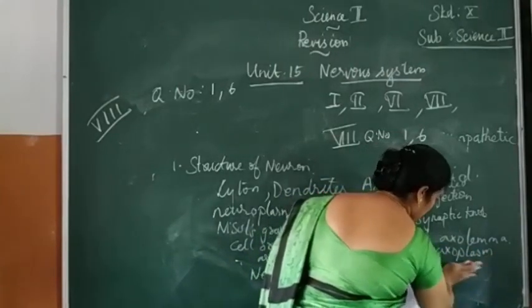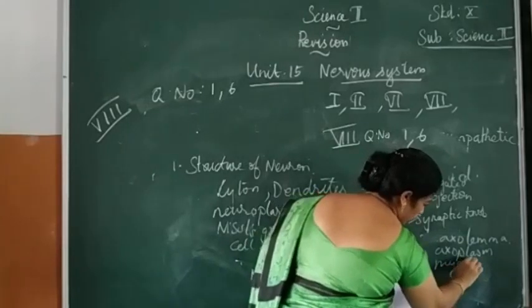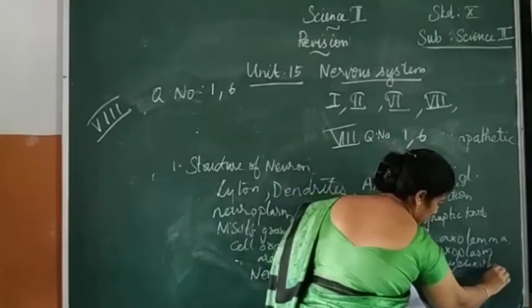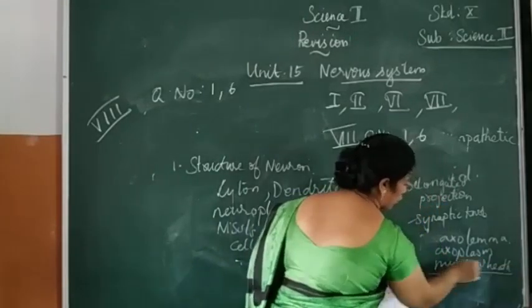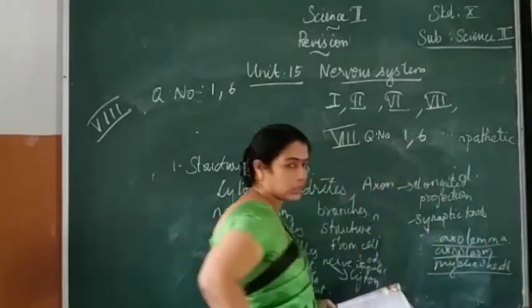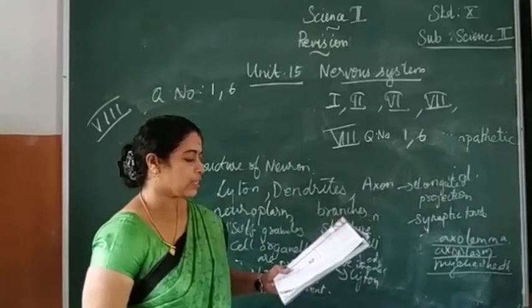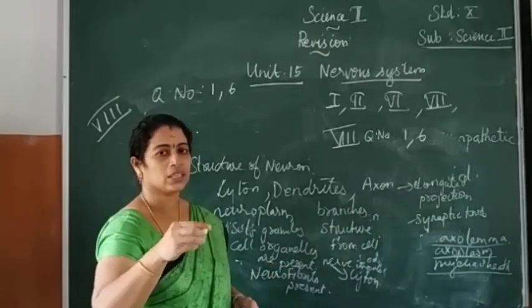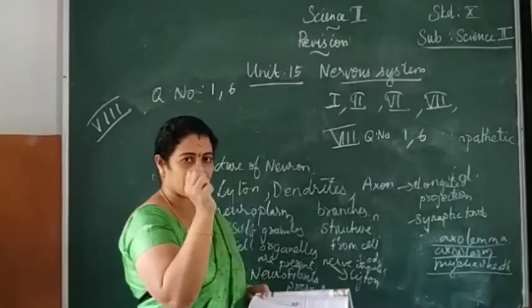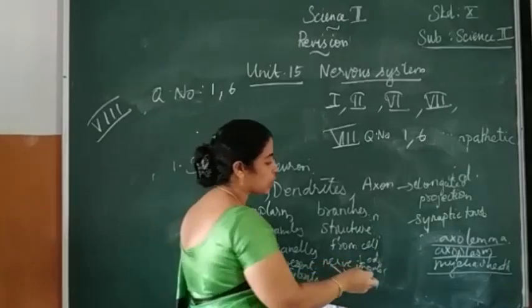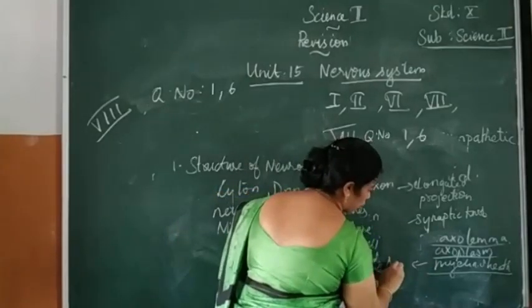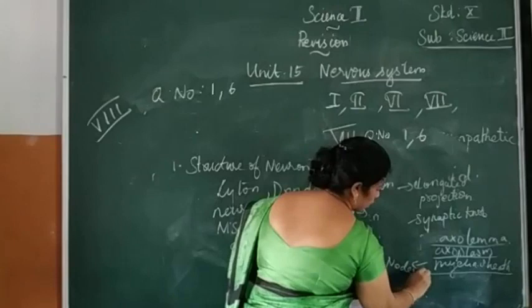The axon is covered by myelin sheath. These are the main parts you have to write down. These are the important points that you have to study. Then there is a gap between two myelin sheaths, known as node of Ranvier.